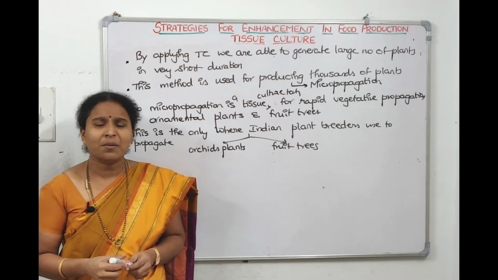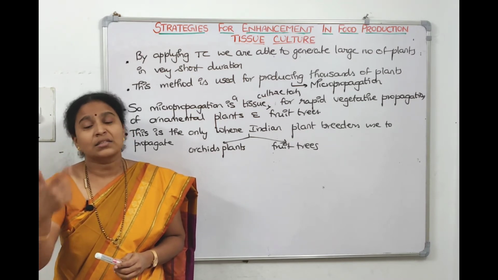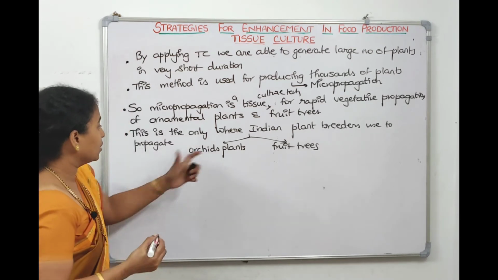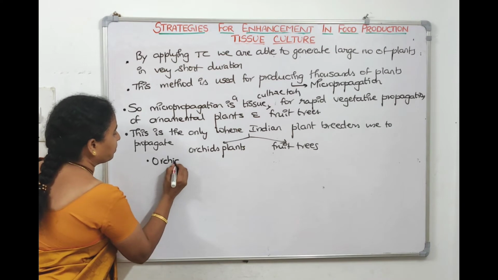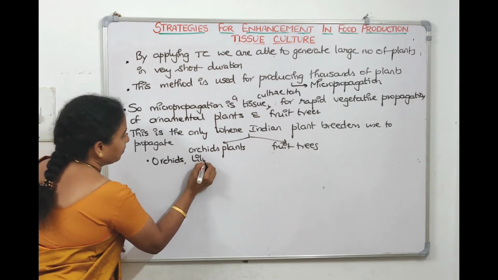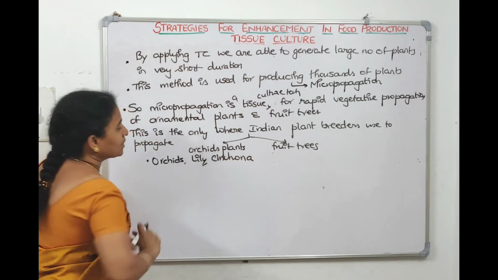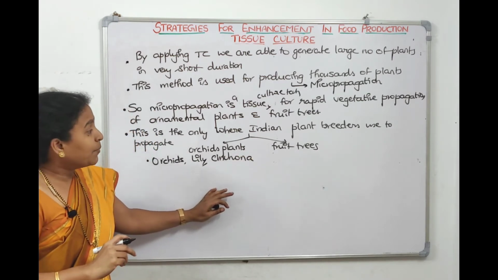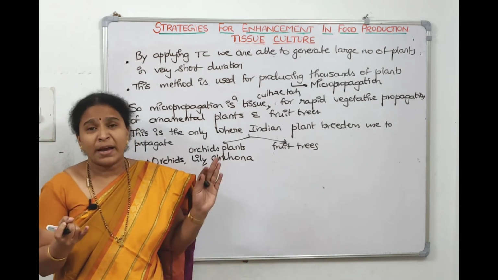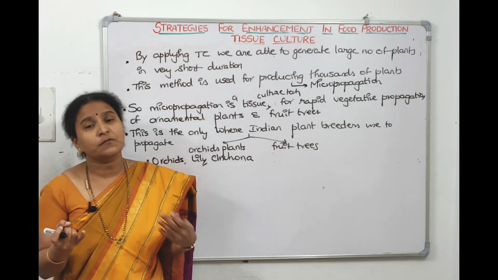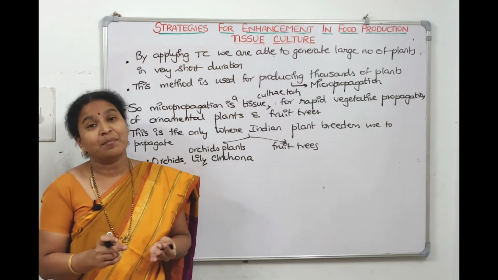Let us write down some ornamental plants. Lily, orchid, cinchona. These are ornamental plants. These come under the ornamental category. Coming to the fruit trees, apple, we can take, in NCERT they have given. Micropropagation has been successfully used for commercial production of apple, banana, citrus, oil palm, all those things.